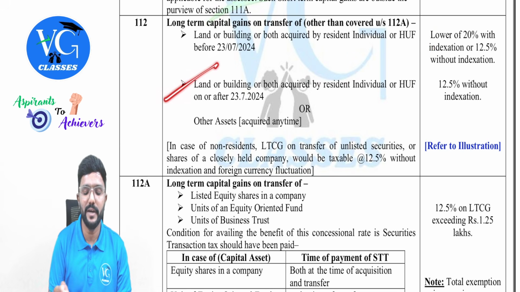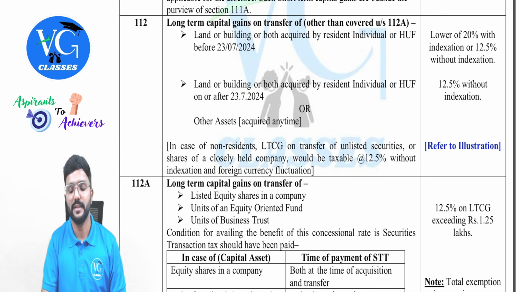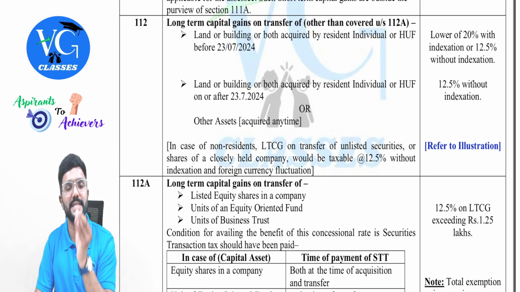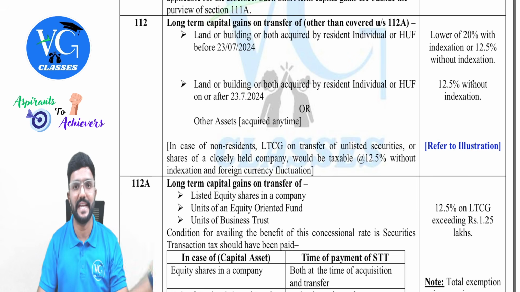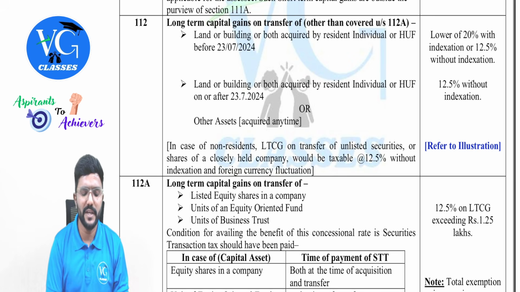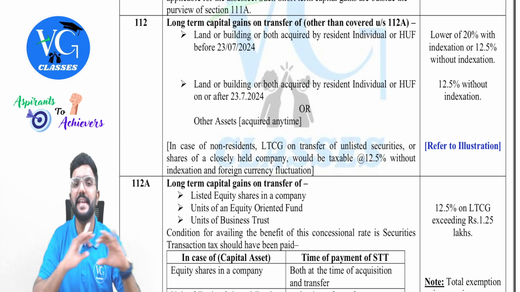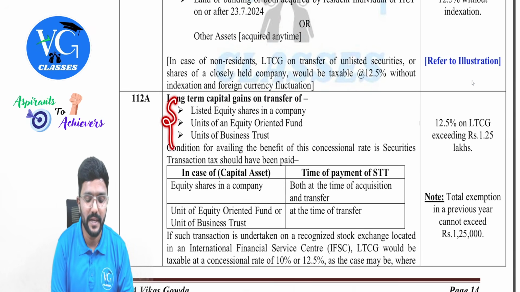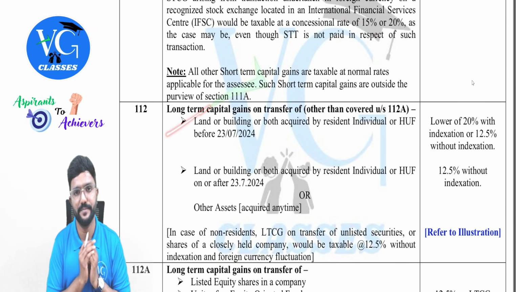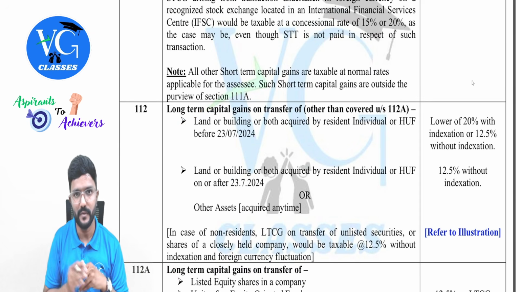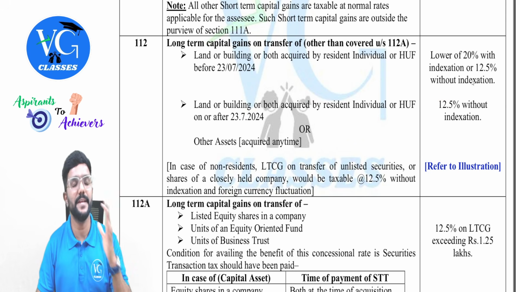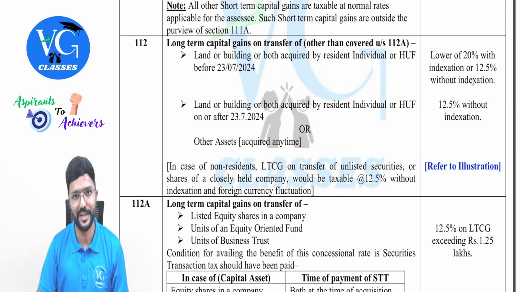Then, if it is land or building or both acquired by a resident individual on or after 23rd July, this benefit is not available. Only one rate, that is 12.5% on the gain computed without indexation. Or even if any other assets are acquired at any time, other than these three and land and building covered here, any other assets like gold, for that one single rate, 12.5% on the gain, which is computed without indexation.